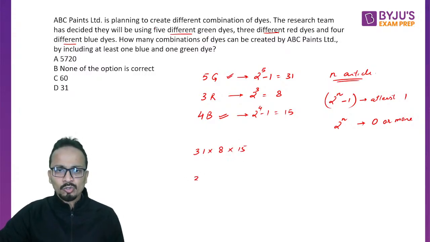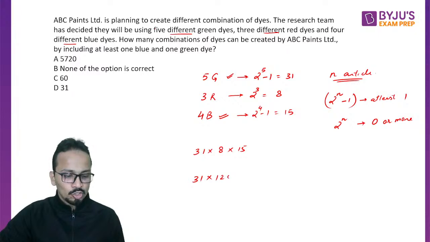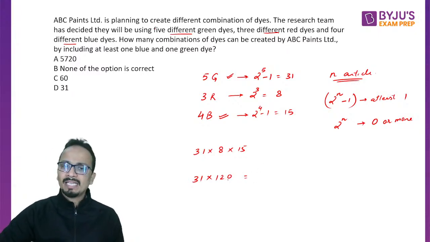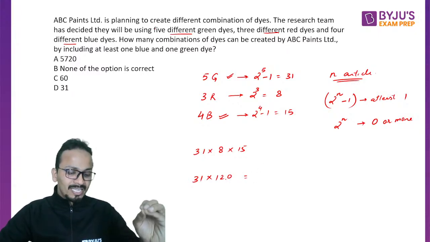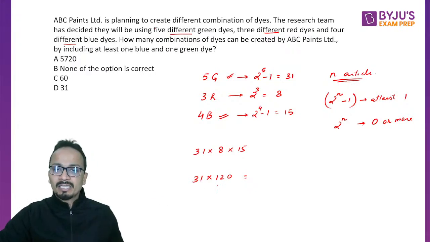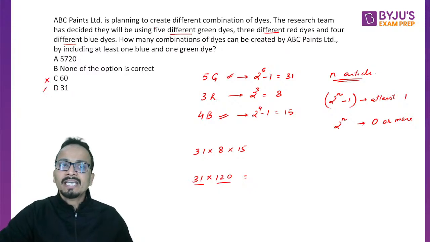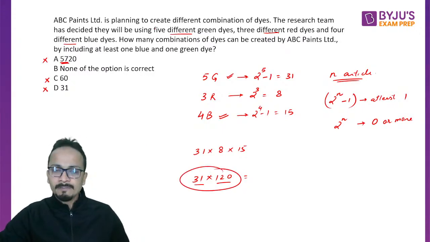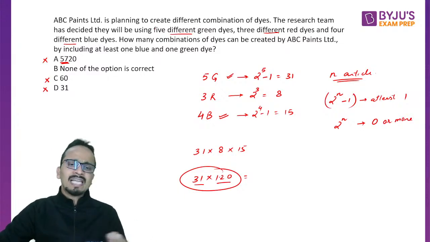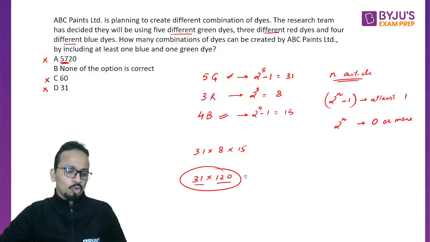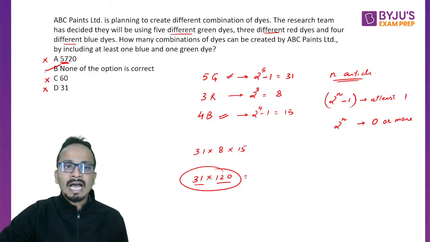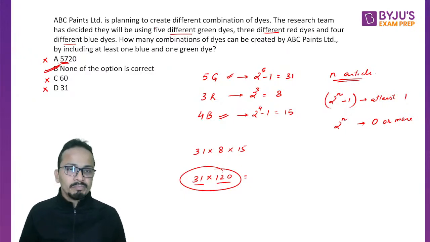All right. So 31 into 120. Now Vivek, there is no need to multiply these numbers. You can see that 31 into 120, obviously it cannot be option C, it cannot be option D. Also, it cannot be of the tune of 5700. 5000 something is not possible for 31 into 120. This will be somewhere around 3000 or 4000. So, no need to multiply, just use the options and mark the correct answer, which is option B, none of the options is correct.